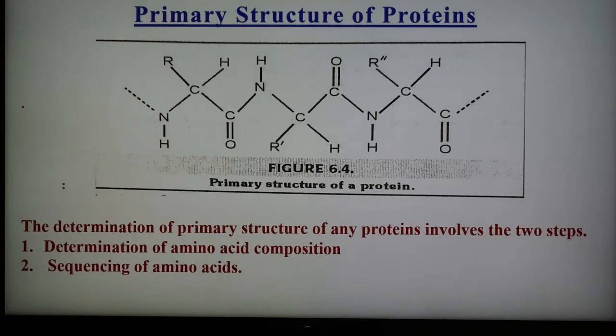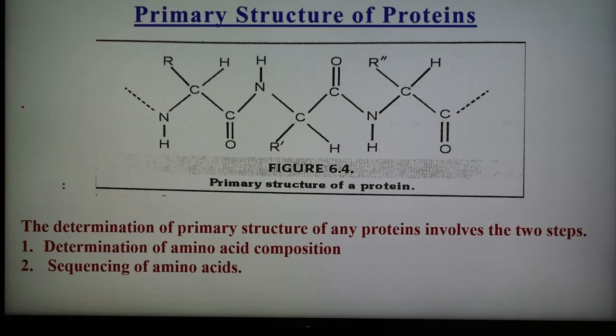The primary structure of protein or polypeptide can be determined, and the structure determination involves two steps: the determination of amino acid composition, and the sequencing of amino acids.